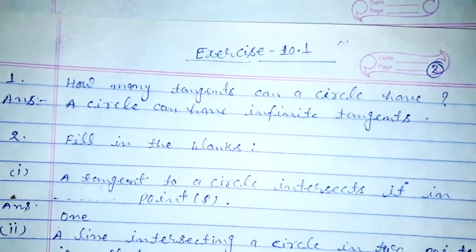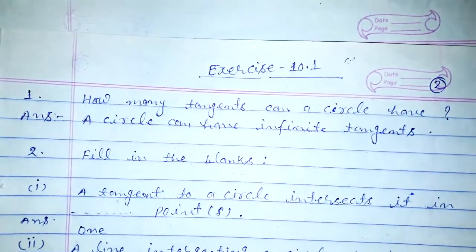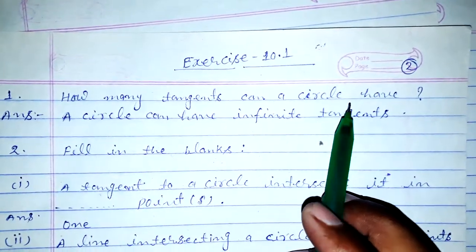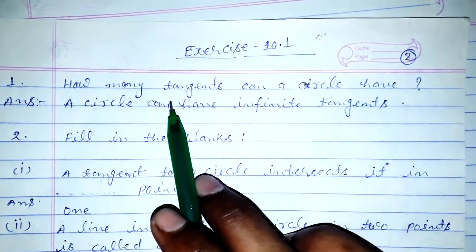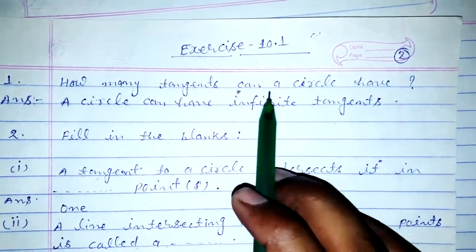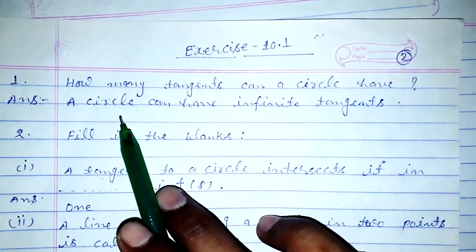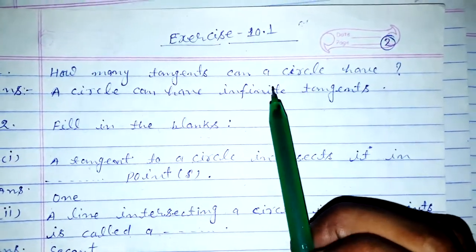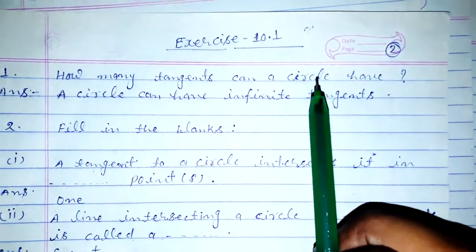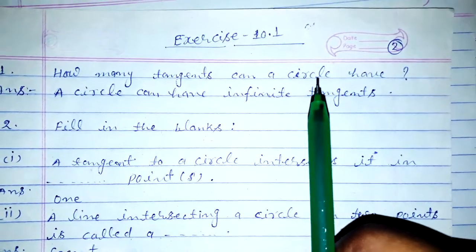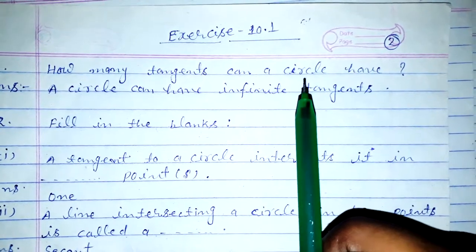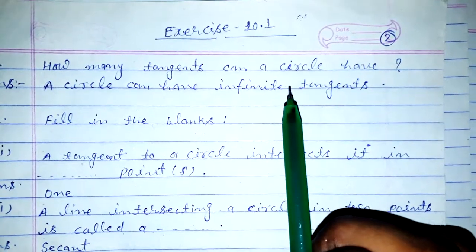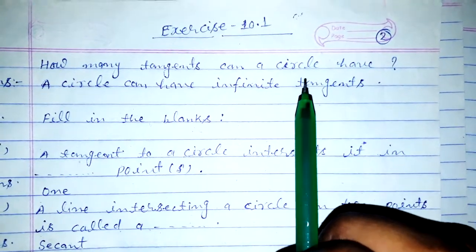Again, this is exercise 10.1. So here, how many tangents can a circle have? A circle can have infinitely many tangents. But if the question asks how many tangents can be drawn at a point on the circle, the answer is only one tangent can be drawn at a point.